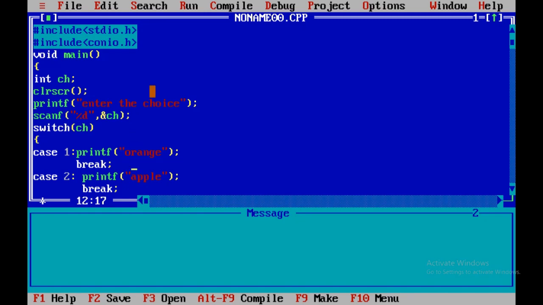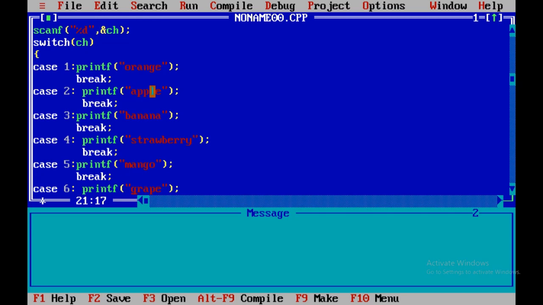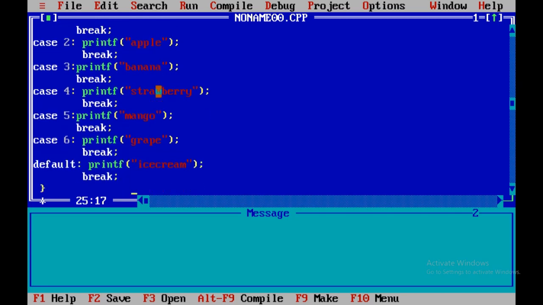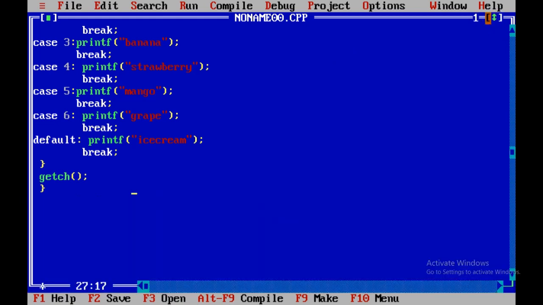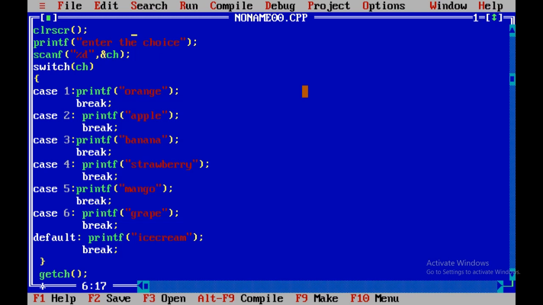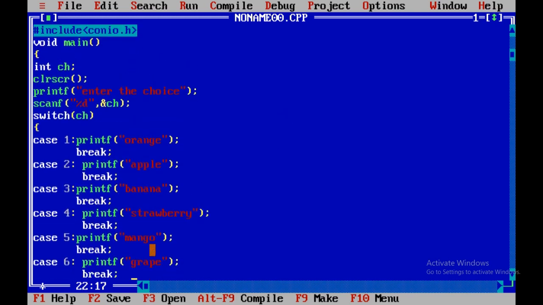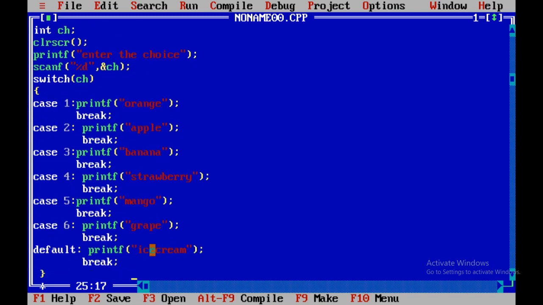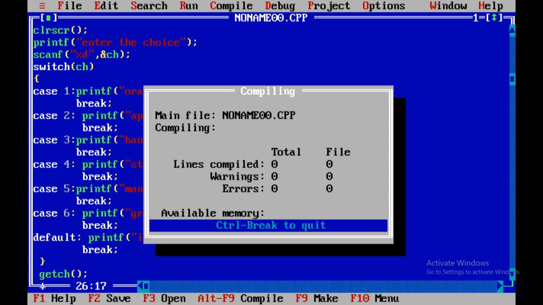We'll check for it. I have already given ch here, and banana, each case I have given. So we'll go for checking it. Orange, apple, banana, strawberry, mango, grape, each case up to 6 I have given. Then the default is ice cream. Case 2 means apple. Anything other than 5 I am getting ice cream. So this is how it works. Okay, so that's about it.